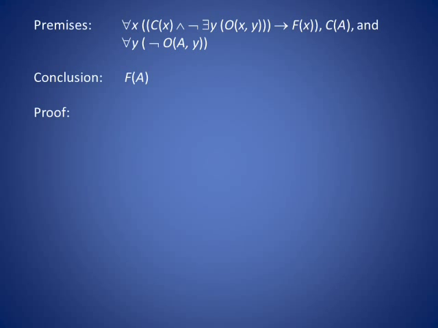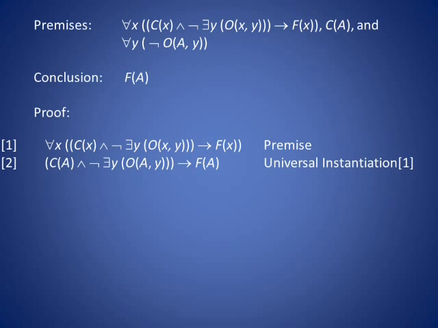If you would like to complete this proof on your own, please pause this video now. We begin the proof by listing on line 1 the first premise, for all X, C of X and not there exists Y such that O of X and Y imply F of X. We want to instantiate the X to A, so on line 2 we have C of A and not there exists a Y such that O of A and Y imply F of A.